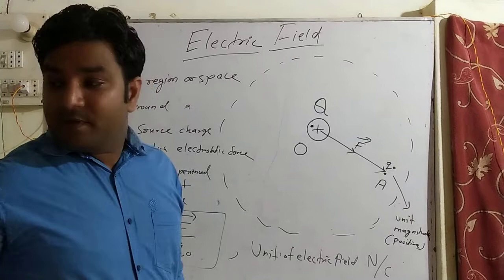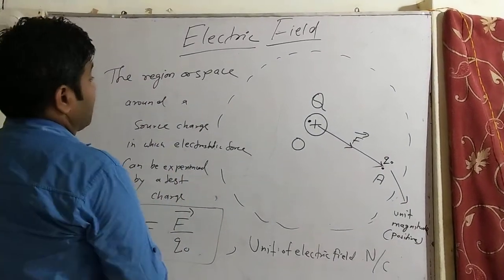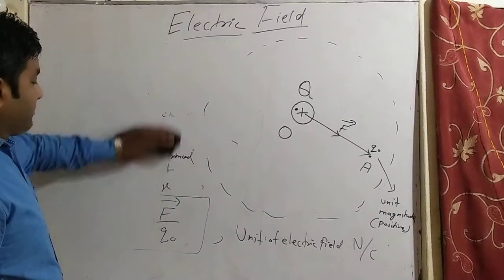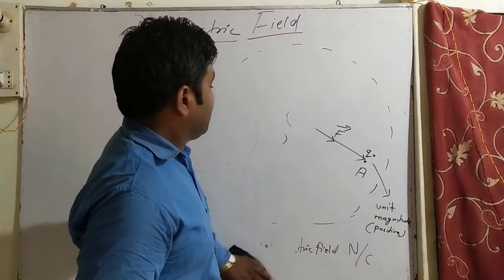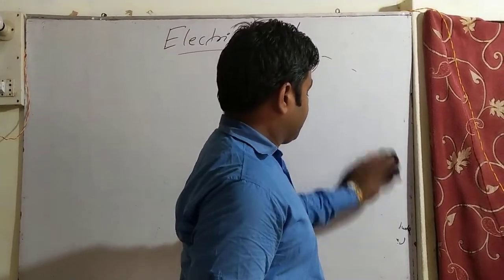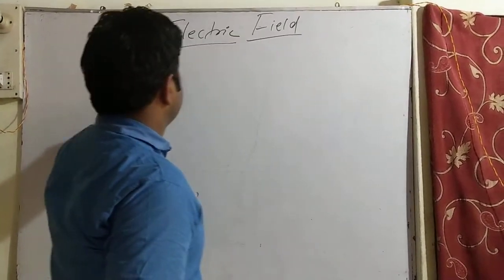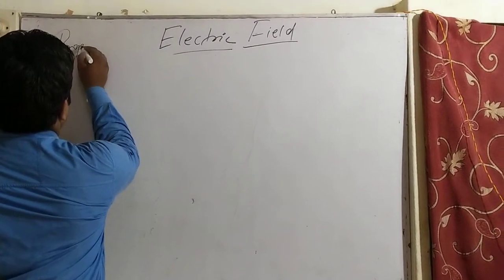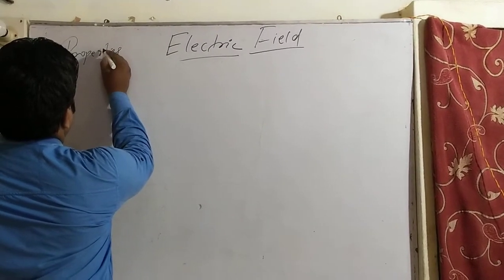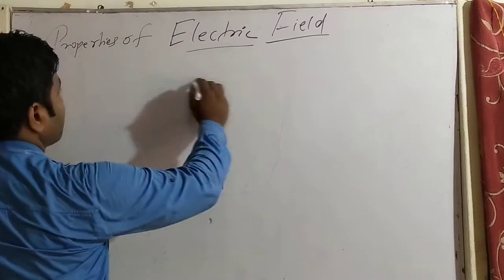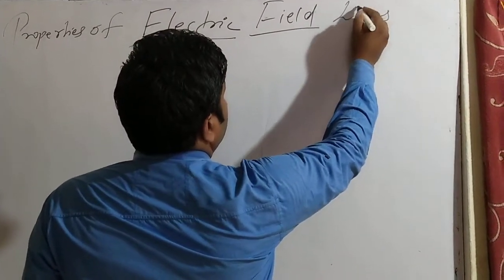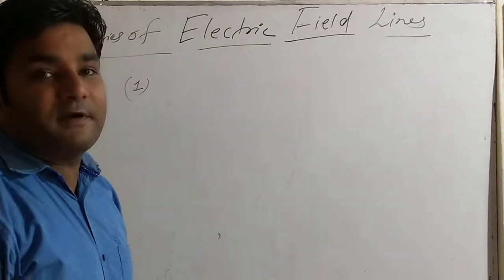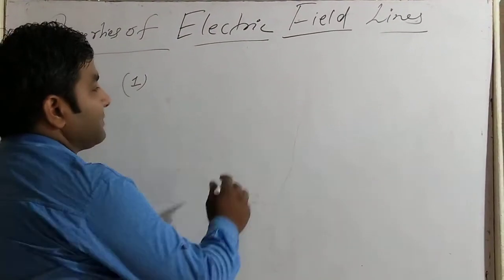Then after electric field, the next concept is the properties of electric field lines. Number one property: electric field lines are continuous lines.